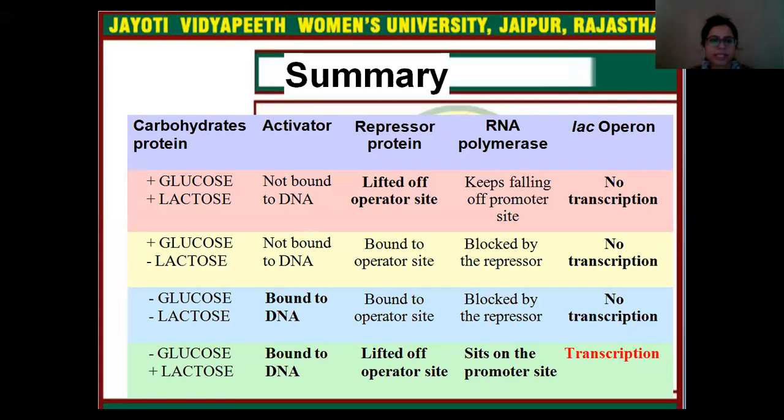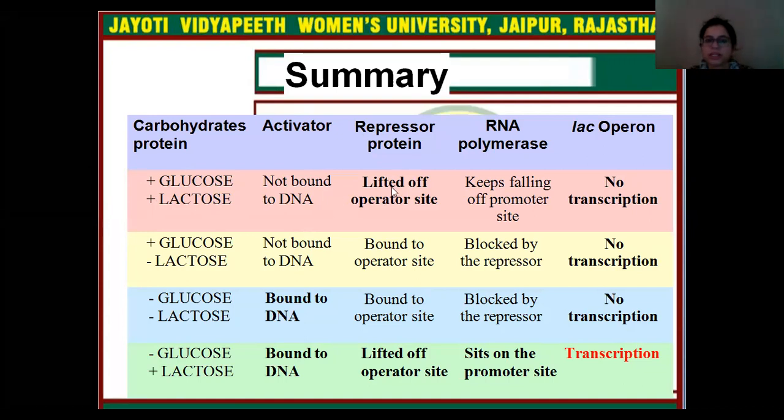And if we talk about the summary of the lac operon behavior, you can simply see, if glucose is present and lactose is also present, the activator is not bound to the DNA.